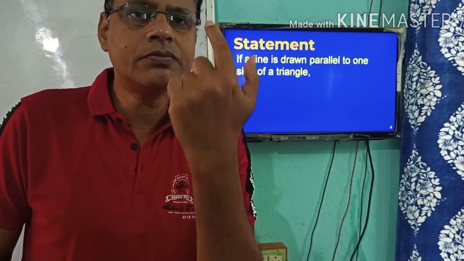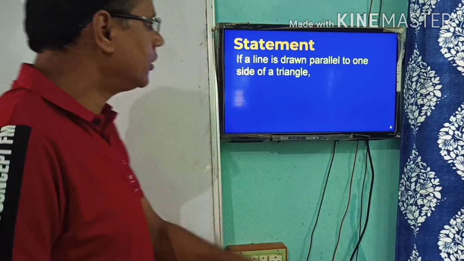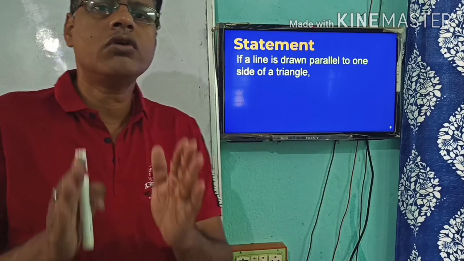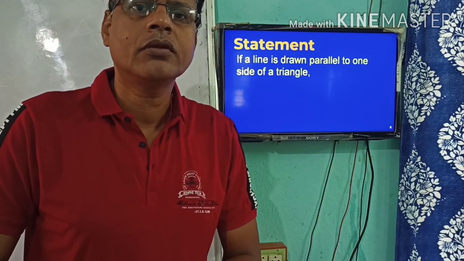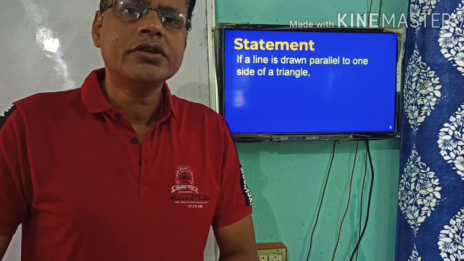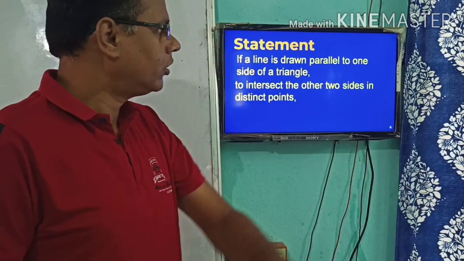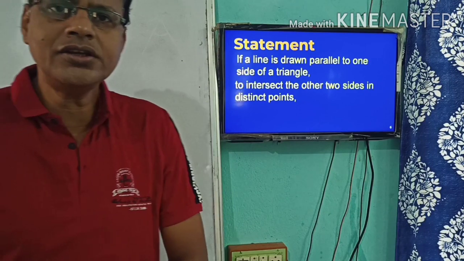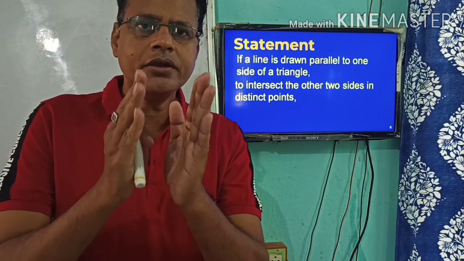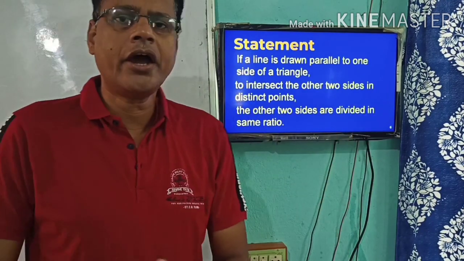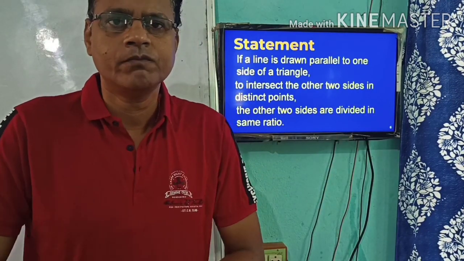In the first breath, remember: if a line is drawn parallel to one side of a triangle. In the second breath: to intersect the other two sides in distinct points. And in the third breath: the other two sides are divided in the same ratio.